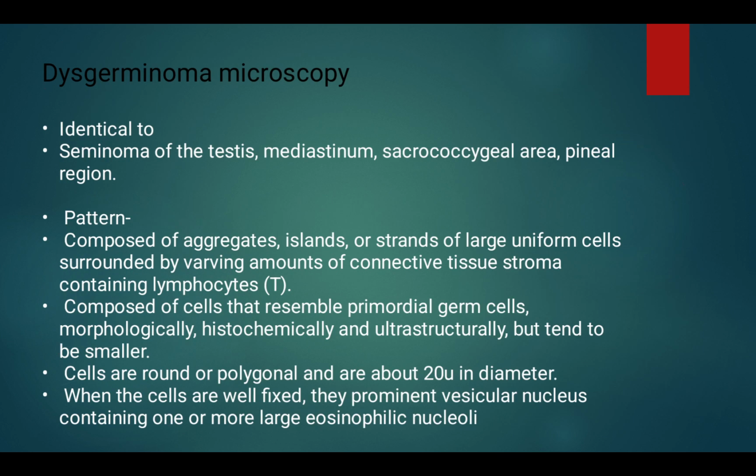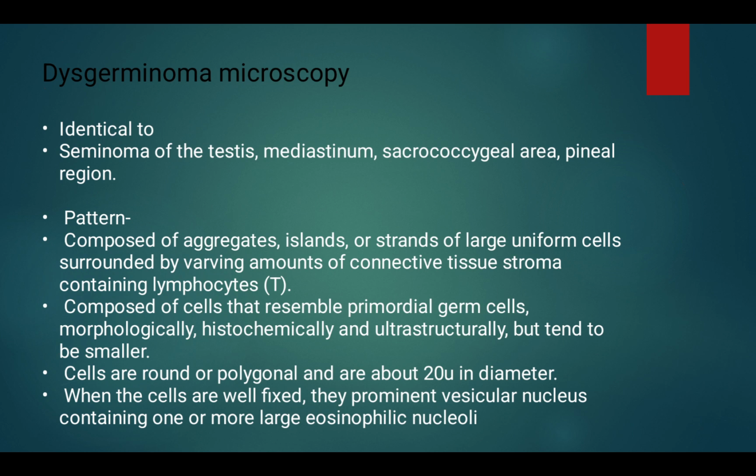Dysgerminoma microscopy. Identical to seminoma of testis, mediastinum, sacrococcygeal area, pineal region. Its pattern is composed of aggregates, islands or strands of large uniform cells, surrounded by varying amounts of connective tissue stroma, composed of cells that resemble primordial germ cells morphologically, histochemically and ultrastructurally, but tend to be smaller.